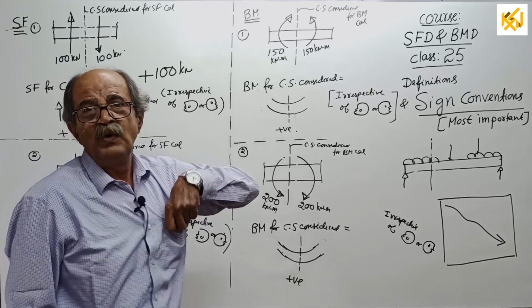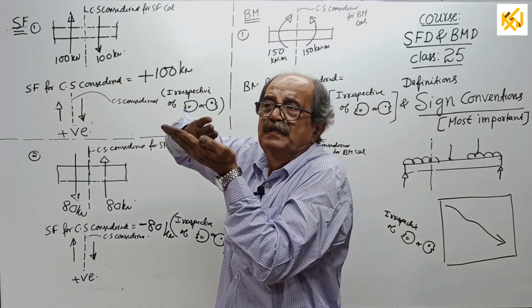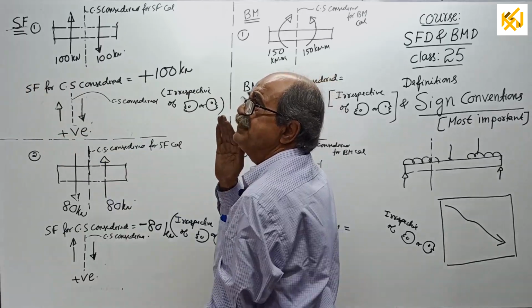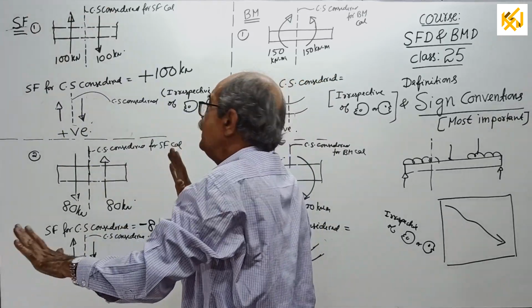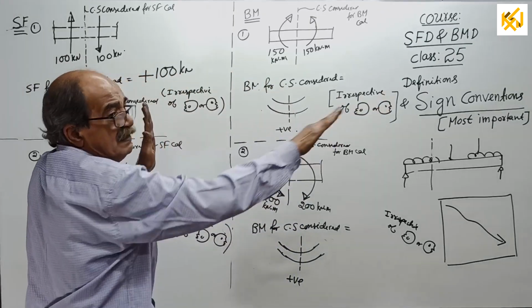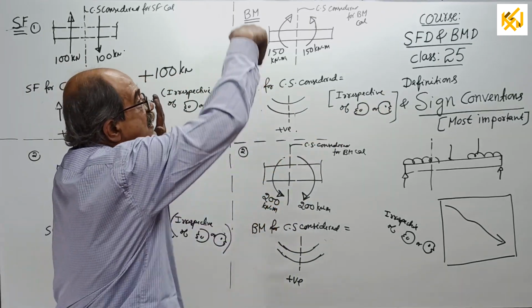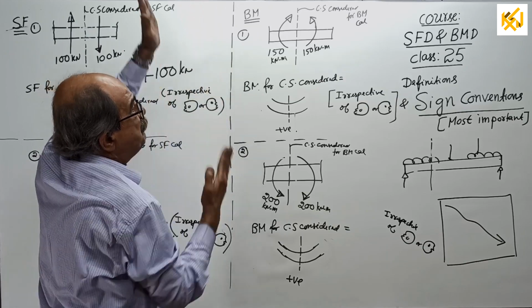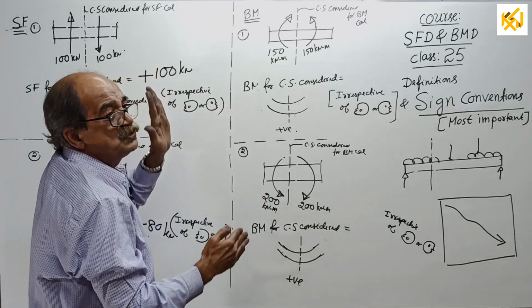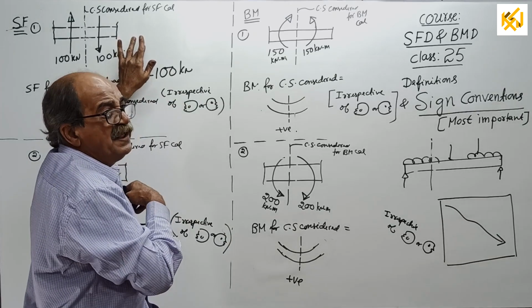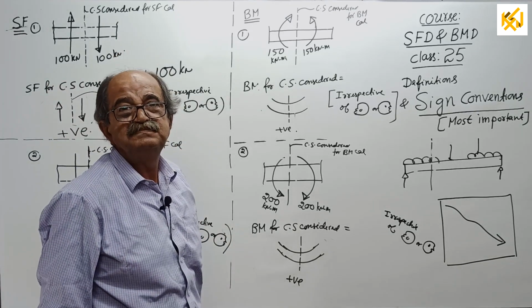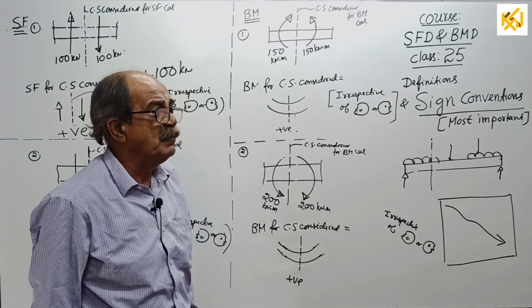So remember, when you do shear force, if you look left side, up is positive and down is minus. If you look right side, left up means right down is positive. So down means plus, up is minus. With a little more practice, this will come fluently. I will explain slowly one by one later.